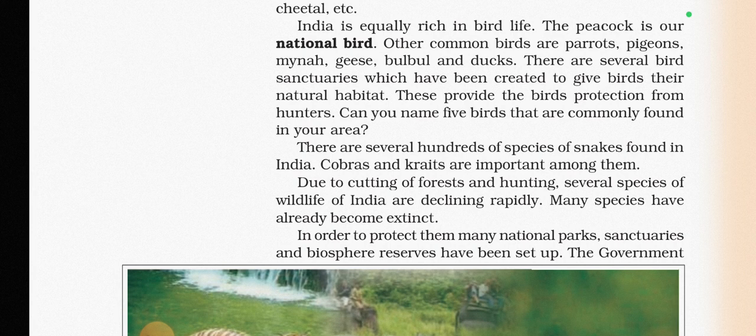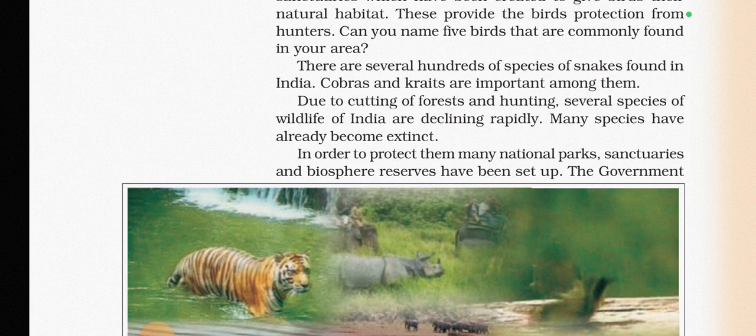So there are several hundreds of species of snakes found in India. Cobras and kraits are important among them. Due to cutting of forests and hunting, several species of wildlife of India are declining rapidly. Many species have already become extinct. So in order to protect them, national parks, sanctuaries, and biosphere reserves have been set up.